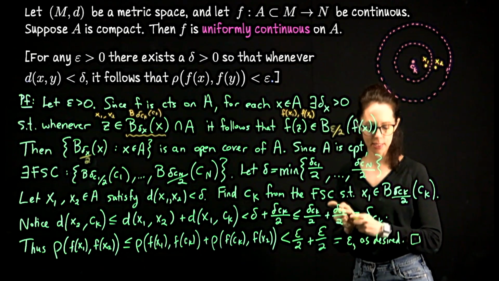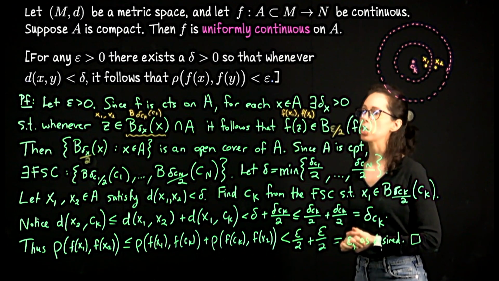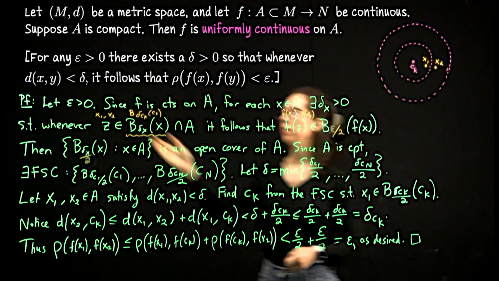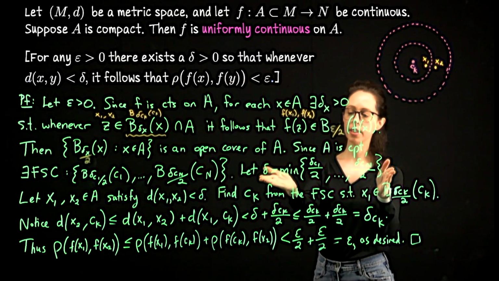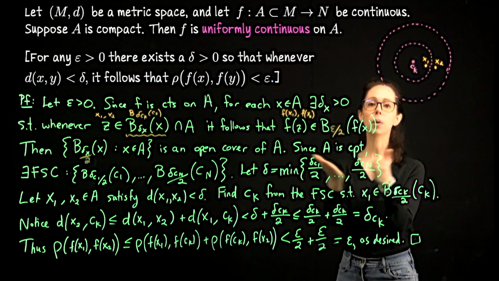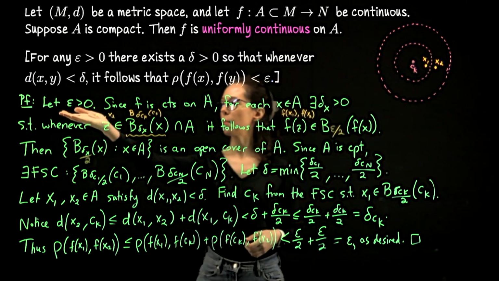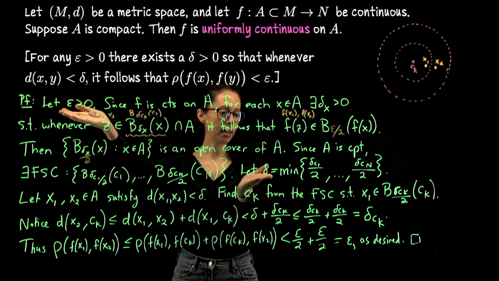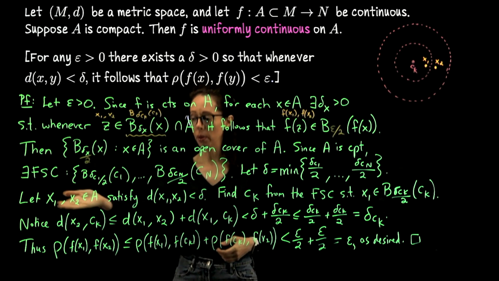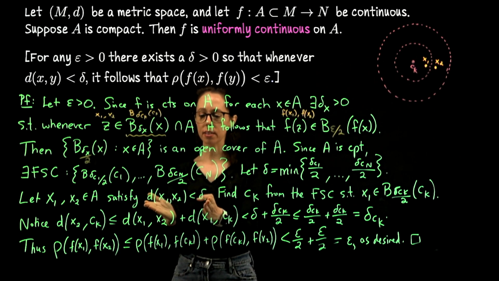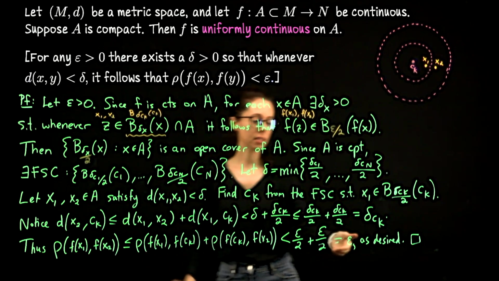What do I mean by as desired? I mean that we've now satisfied the definition of uniform continuity for this function on this domain. So given our choice of epsilon greater than 0, we identified a delta greater than 0. We know it's greater than 0 because it's the minimum of a finite set of positive values. So for this epsilon, we have this delta, satisfying the property that if you take any two inputs from the domain whose distance to each other is less than delta, it follows that the distance between their outputs is less than epsilon.